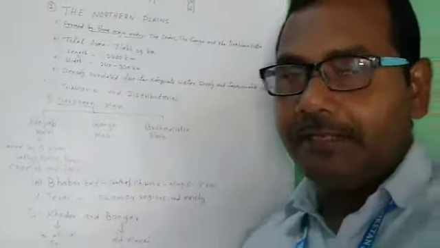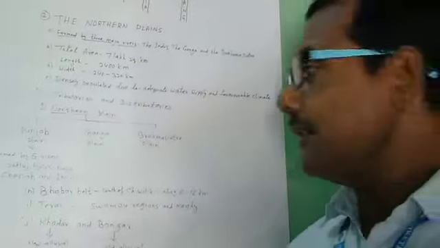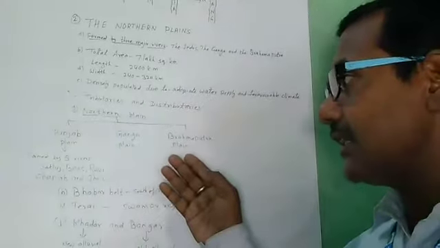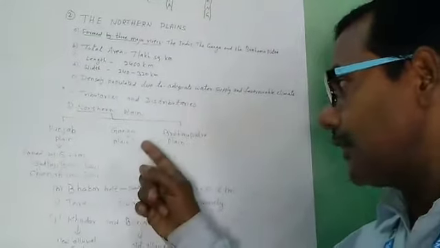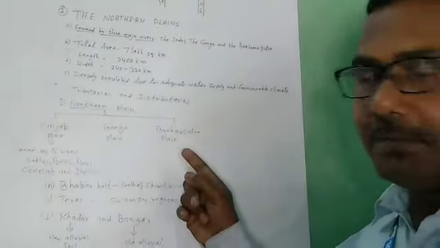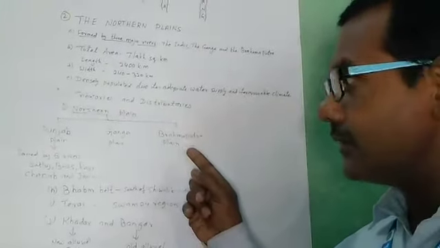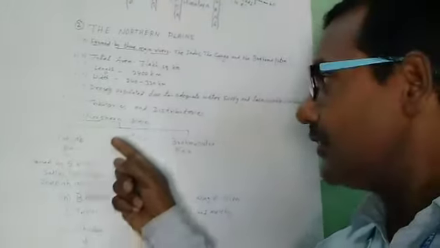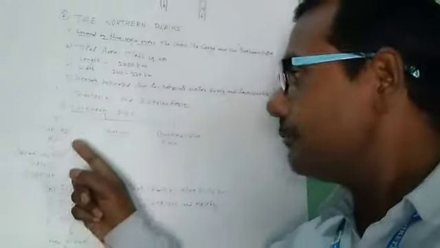Next is the northern plain. The northern plain can be divided into three categories: Punjab plain, Ganga plain and Brahmaputra plain. How many sections? There are three sections.